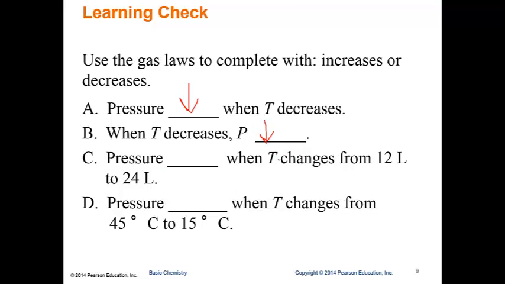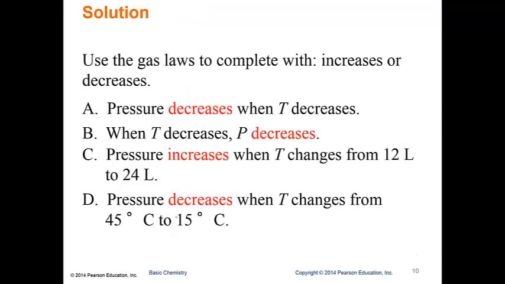So pressure when temperature changes for that should be 12 degrees Celsius to 24 degrees Celsius, because that is a typo. All right, so ignore that, and we're going to go degrees C. All right, so when temperature increases, pressure is going to increase. When temperature decreases, it is going to decrease. So let's check ourselves out. Decrease, decrease, increase, and decrease. Remember, typo, that should be degrees Celsius.